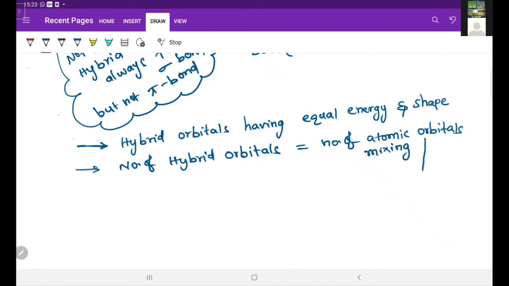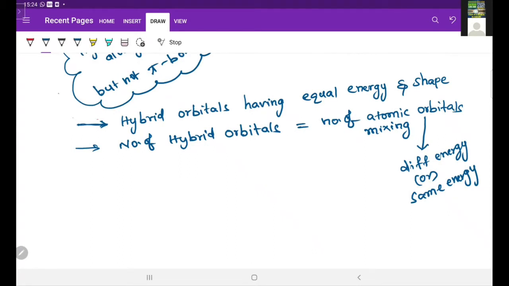Whereas these atomic orbitals may have different energy or same energy, but they intermix and form hybrid orbitals. So however many atomic orbitals are mixing, that many hybrid orbitals will be produced. So this is the condition for the hybridization concept.